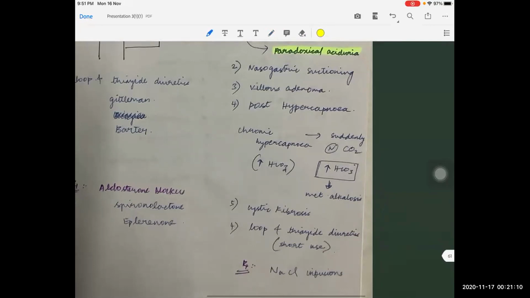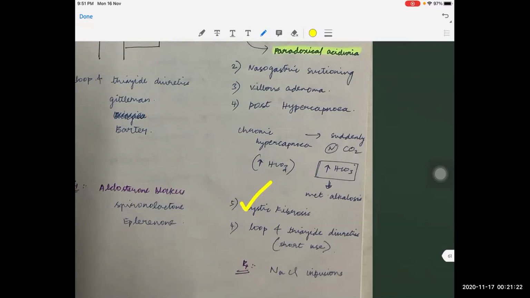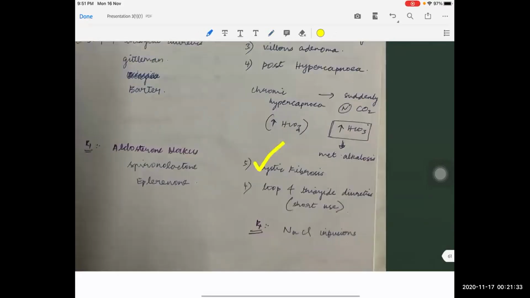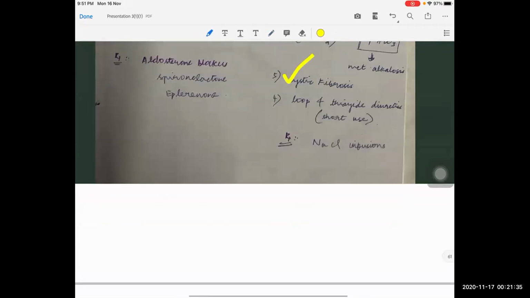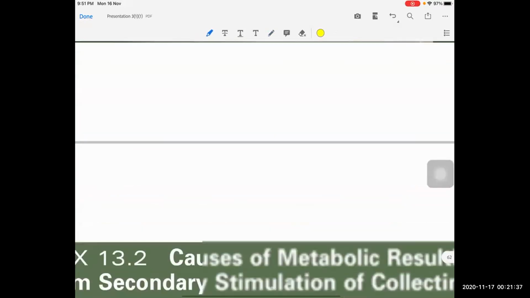The next important cause is cystic fibrosis. We all know that there will be loss of chloride ions in the sweat. And the last important cause is loop and thiazide diuretics, which, as we all know, inhibit the sodium-potassium-2 chloride transporter and the NaCl transporter in the distal nephron. So here are the causes of chloride depletion metabolic alkalosis, which I told.